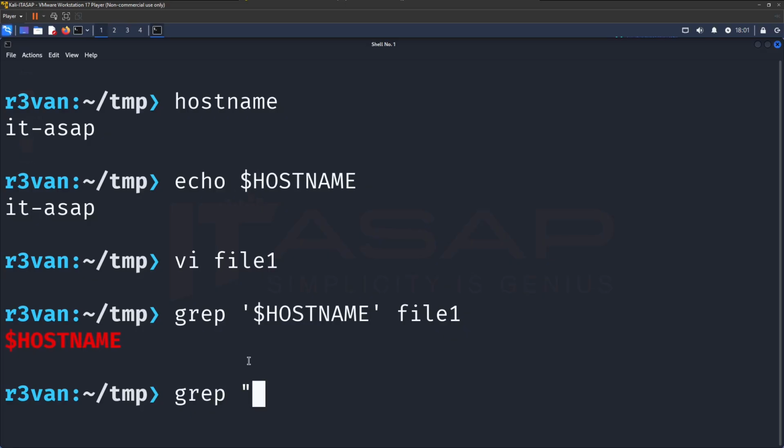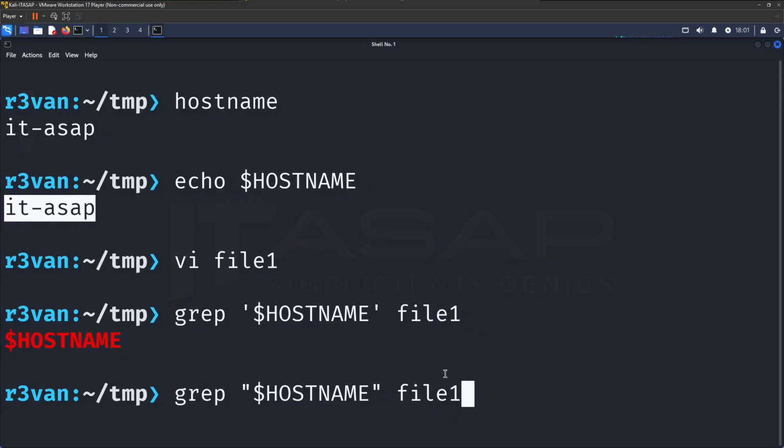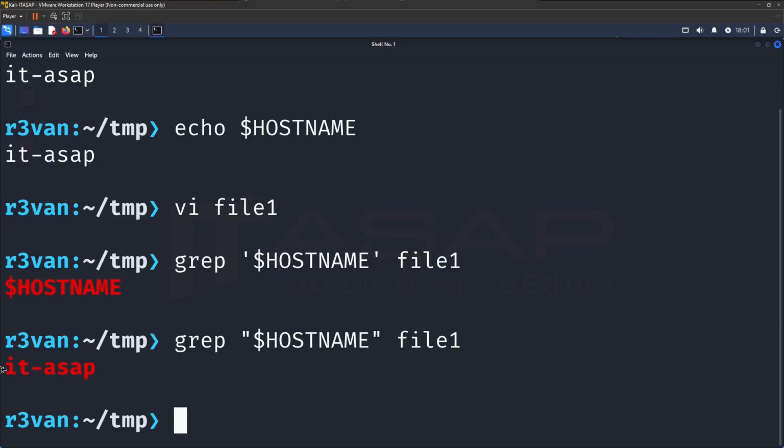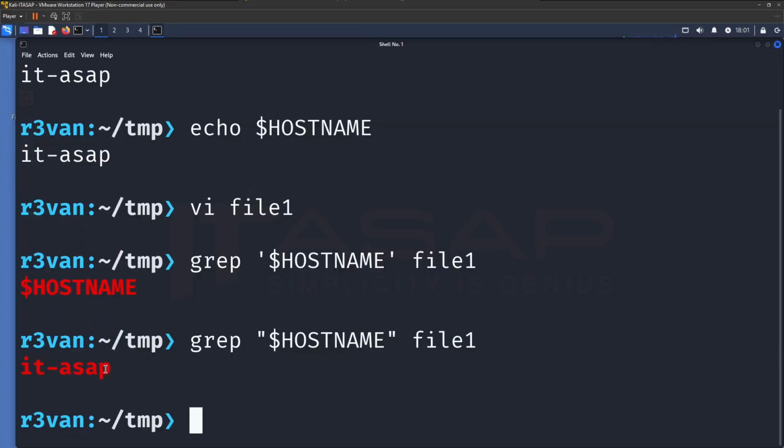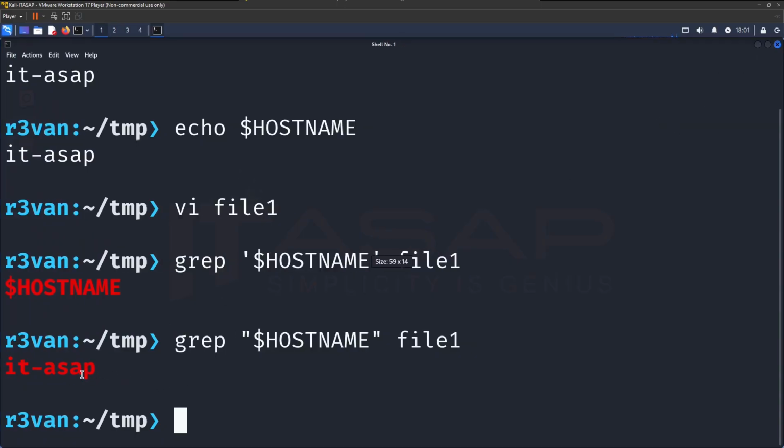However, if I use double quotes, it is going to convert or expand the variable value of hostname, which is this IT-ASAP, and then it's going to hand that to grep, and grep is going to search for this pattern. There you go. There's the match. Oops, excuse me. IT-ASAP. So the double quotes will tell the shell to convert the hostname variable to its value first, and only then to begin searching for the matching pattern.